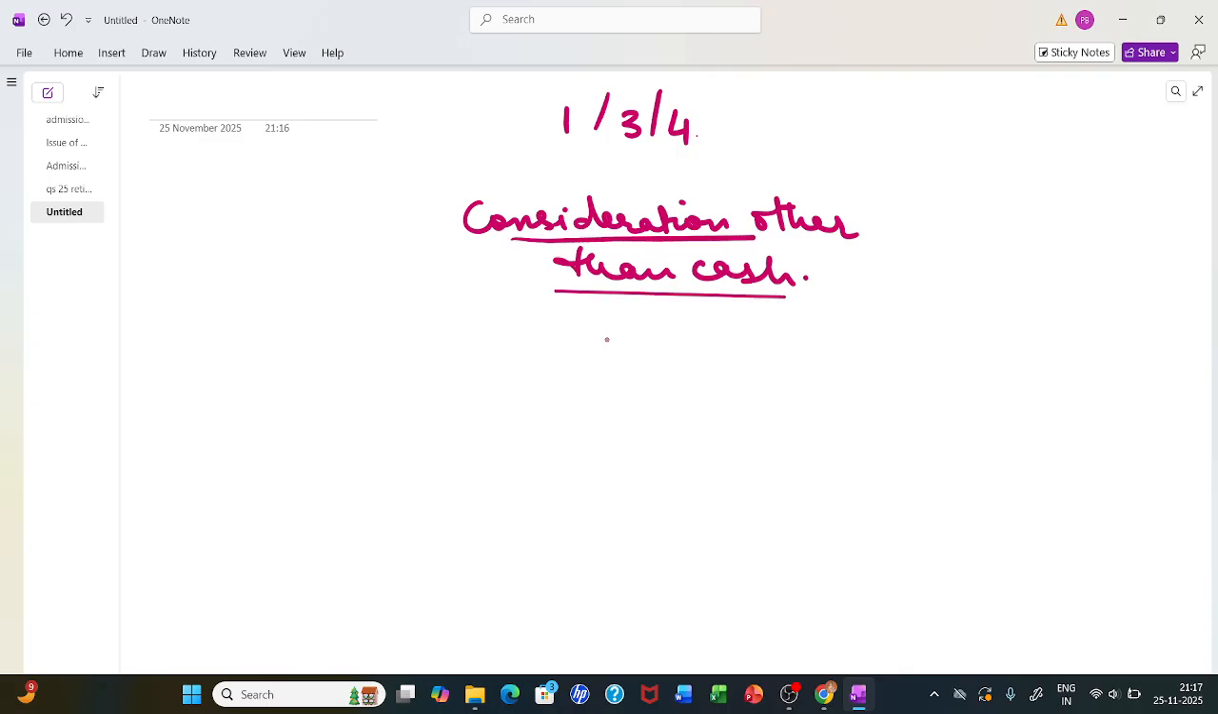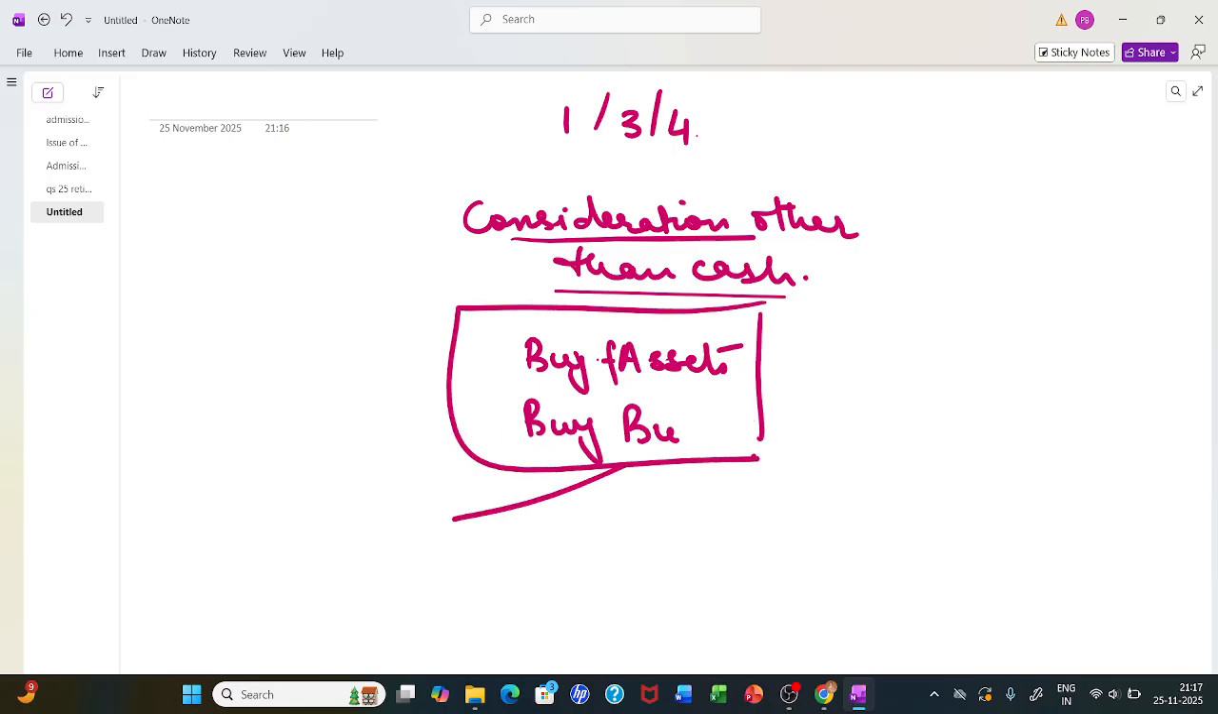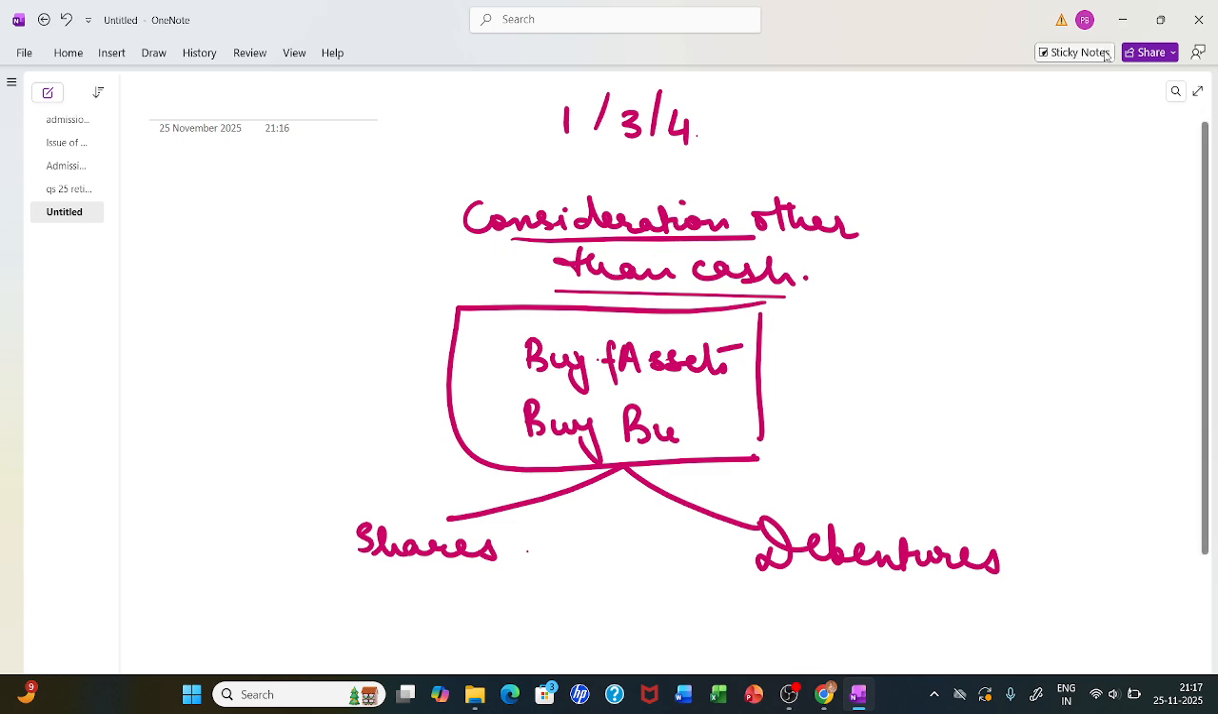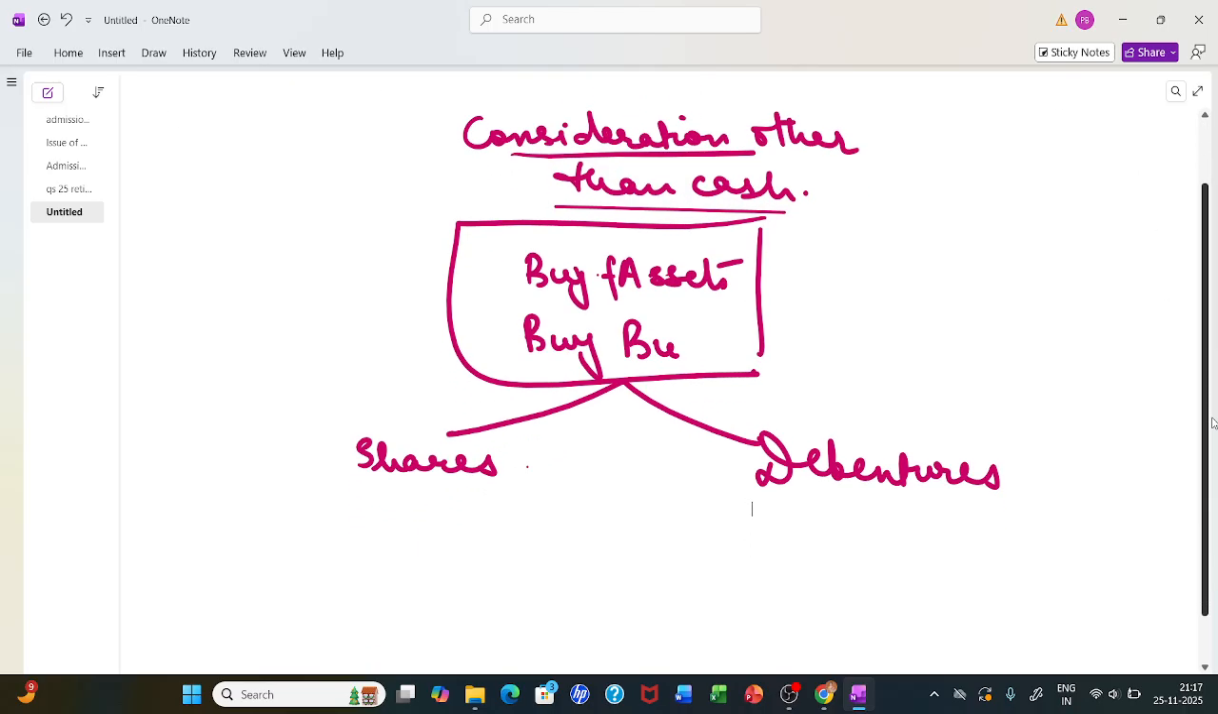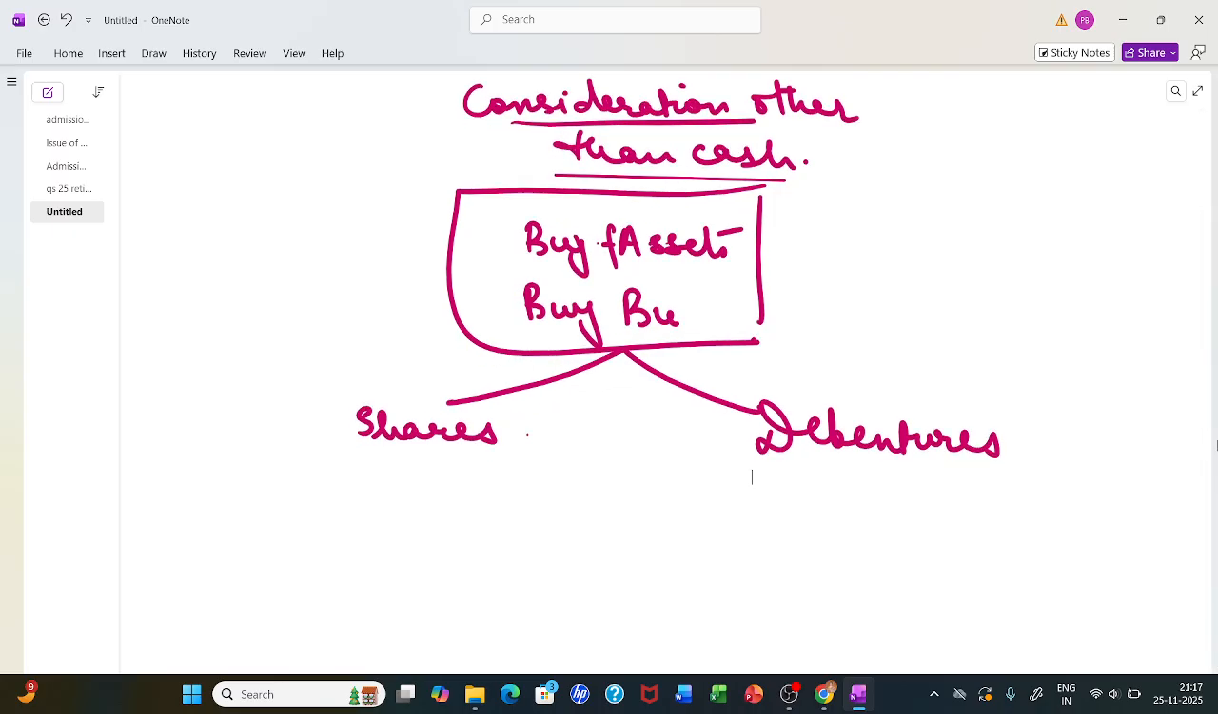Consideration other than cash means you buy either assets, fixed assets I mean, or you buy someone's business. When you buy these two things, you don't give cash, you give consideration either as shares or as debentures, or it could be both. It could be equity share, preference share, and maybe partly some money might be given in cash also. So that's the concept of consideration other than cash. We are studying it from both points of view today, share and debenture.